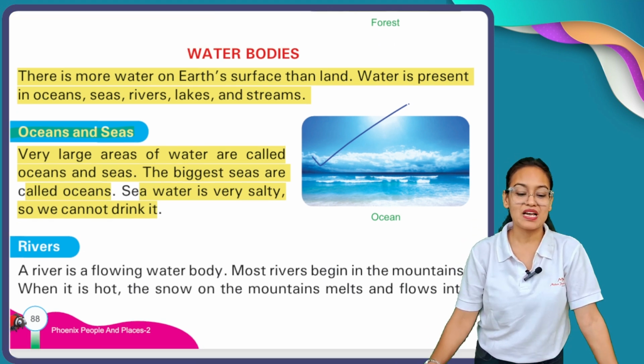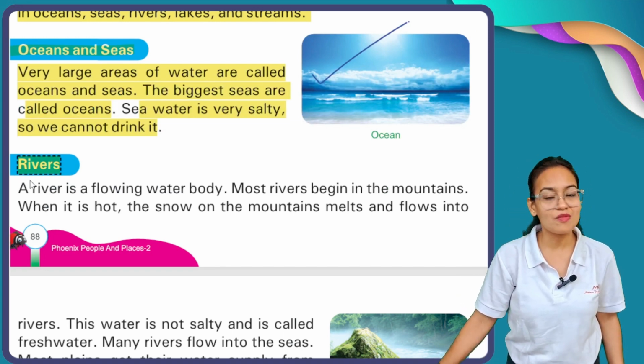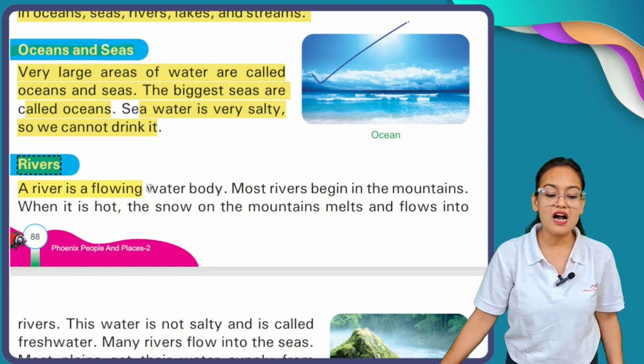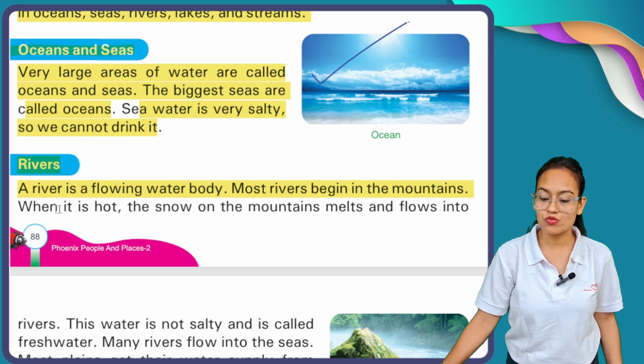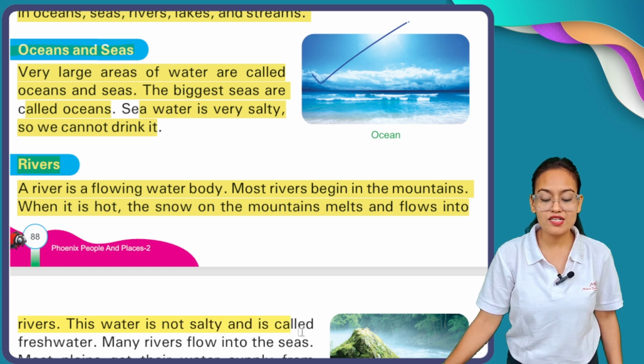Now after oceans and seas, the concept of rivers comes. Now what is the meaning of river? A river is a flowing water body. Most rivers begin in the mountains. When it is hot, the snow of the mountains melts and flows into rivers. This water is not salty and is called fresh water.